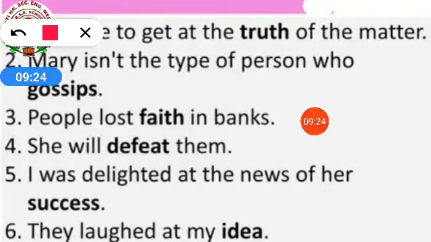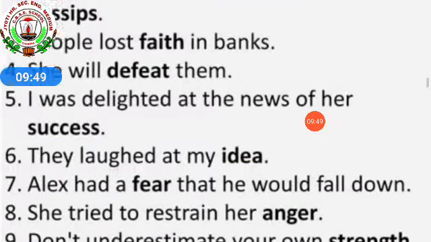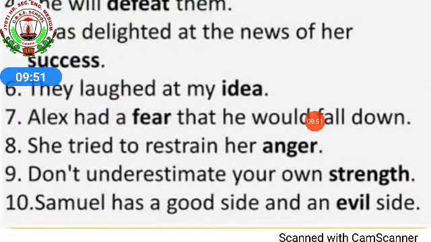People lost faith in banks. Faith. She will defeat them. Defeat. I was delighted at the news of her success. Success. You cannot see success, you cannot touch success, but you can feel success. They laughed at my idea. You can tell the idea, but you cannot touch or see your idea. So all this comes under your abstract noun.